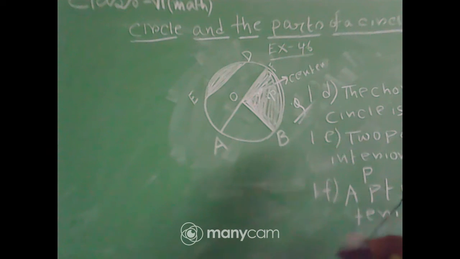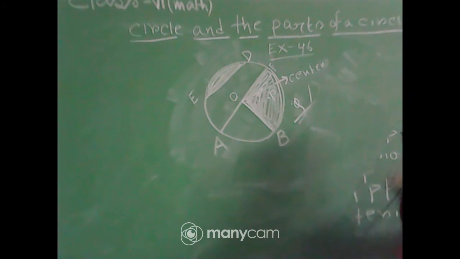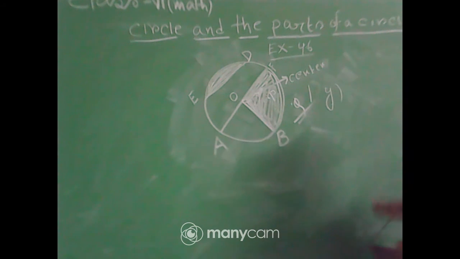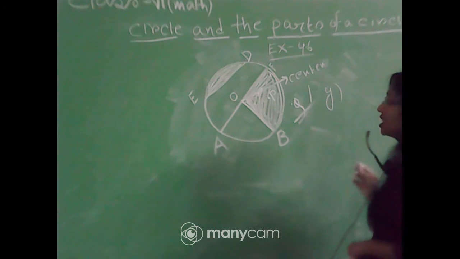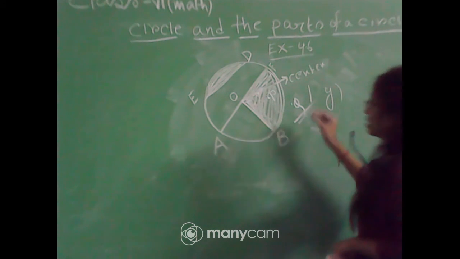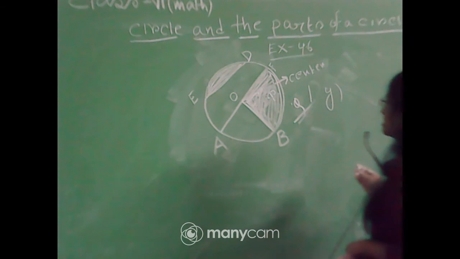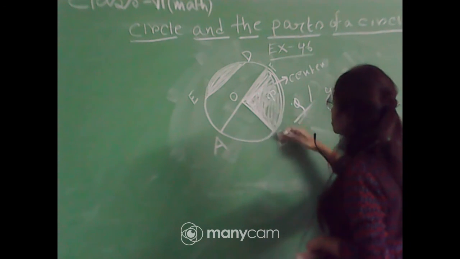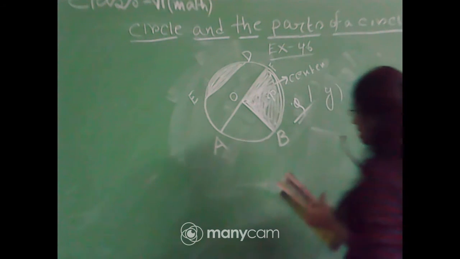Next, a sector. A region in the interior of a circle enclosed by an arc and a pair of radii is called the sector of the circle. So this portion is called the sector of the circle because this is enclosed by the arc BF and the radii BO and OF. This portion is called the sector of the circle.